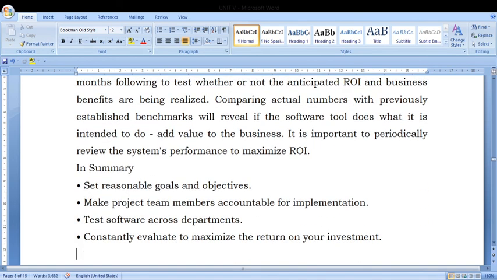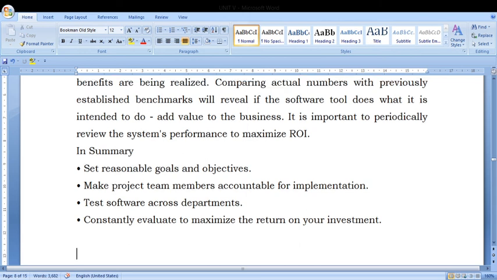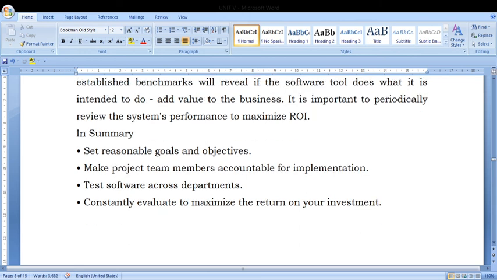Clear. Let me just summarize. First, set reasonable goals and objectives. Make your project team test the software, and constantly evaluate. This is the major thing I would like to explain about the implementation of an ERP system. These are the 5 major steps which will help for successful implementation of an ERP system.